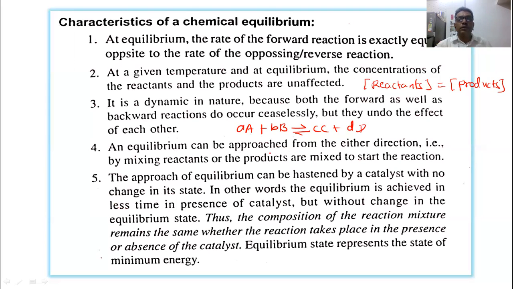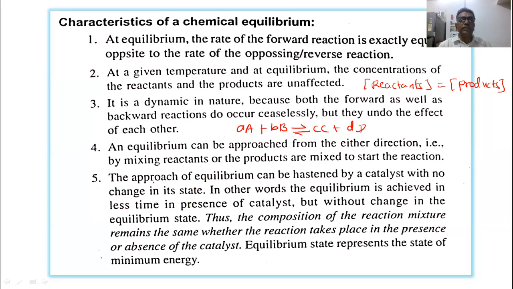Now, when the equilibrium is approached during the reaction, that is, by mixing the reactants, or the products are mixed to start the reaction, an equilibrium can be approached from either direction. Not only from one direction, it can be started from either direction. Either the reactants can be mixed, or the products can be mixed to start the reaction. In both cases, the equilibrium state will be achieved.